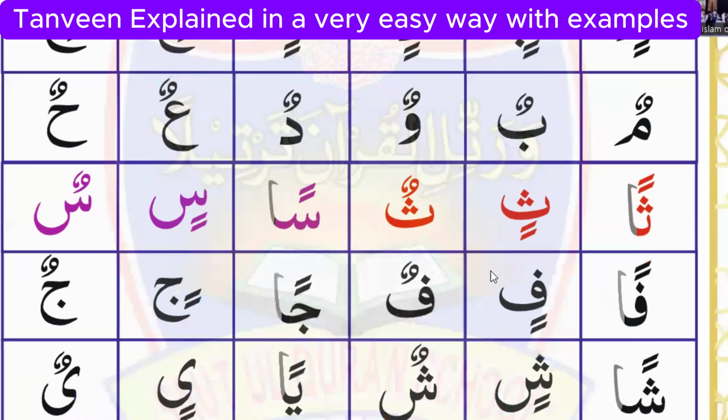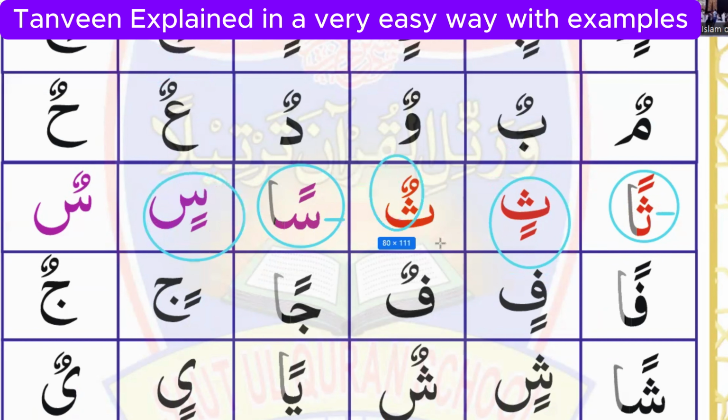I told you before there is a difference between tha and seen. So this one will be san and this one will be san. Sin, sin, sun and sun. This one will be whistly and this one you can call a very light sound.